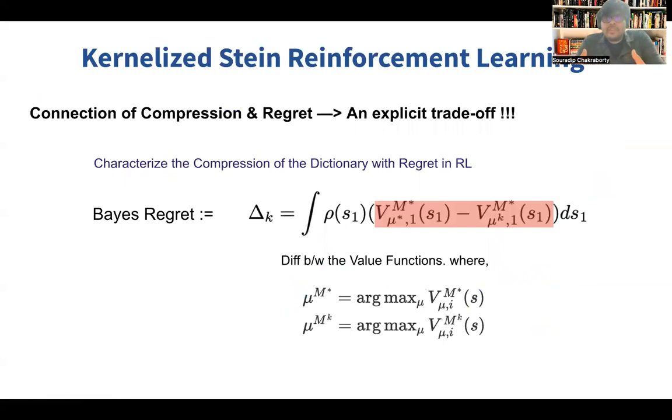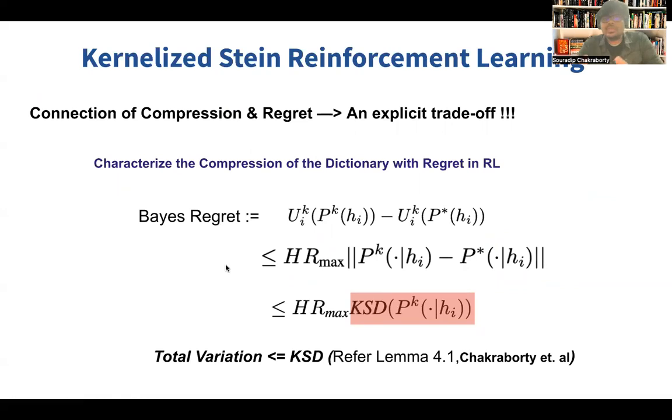But then the question comes: okay, we have incorporated KSD into our system, but how does this give provable guarantees, or how does it connect to the notion of regret? How can we show that with KSD compression we can still have some sort of regret guarantees, or how do we have an explicit trade-off? This was another very interesting part of our work. We first denote the Bayes regret, which is a standard definition, and then we try to break it down into a difference between the future value function, which can be represented as a total variation distance between the transition, and there we upper bound the total variation distance with the Stein discrepancy, and here comes the Stein discrepancy.